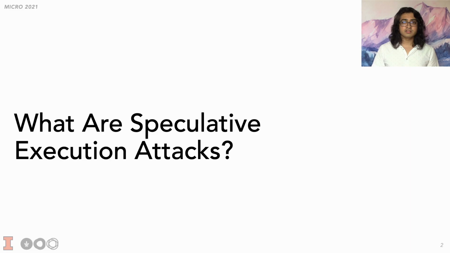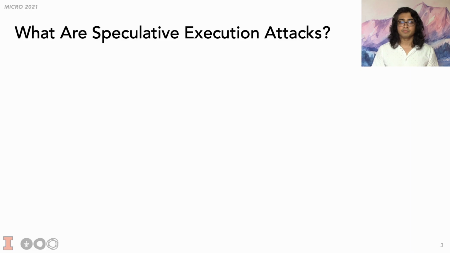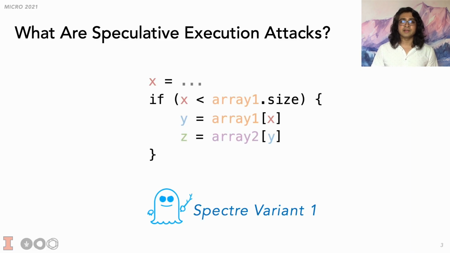The goal of speculative execution attacks is to leak secret information beyond what the non-speculative semantics of the program allow. An attacker will do this by taking advantage of speculation, an essential feature of high-performance modern processors. Let's take a look at the simple case of variant 1 of the famous Spectre attacks.